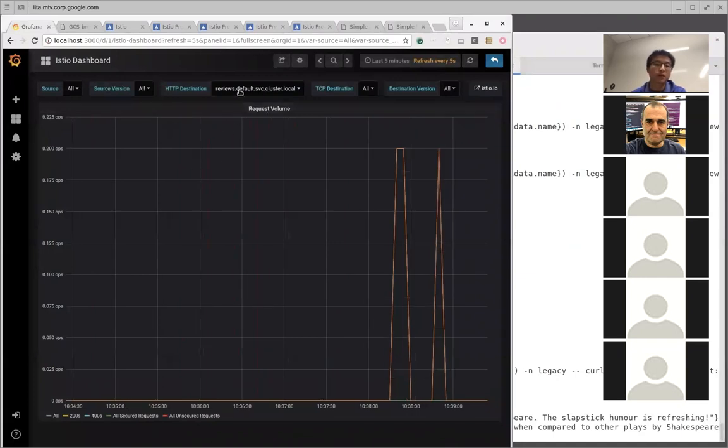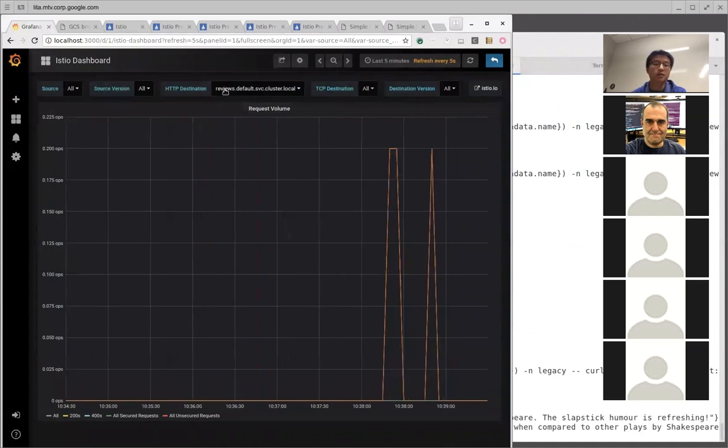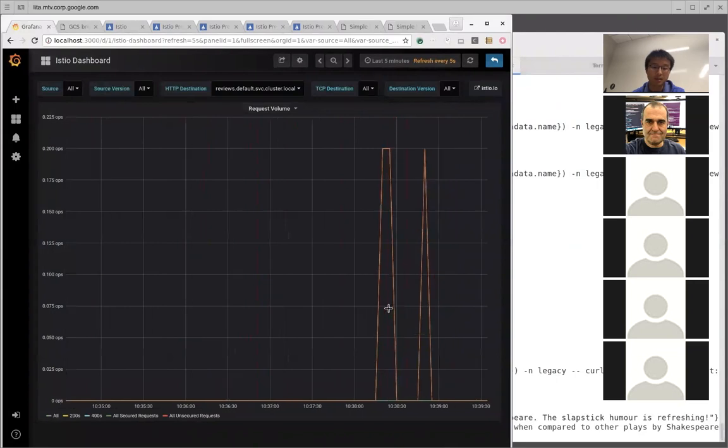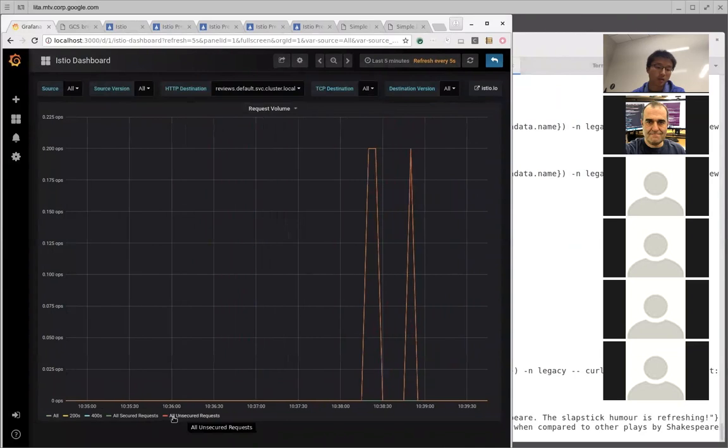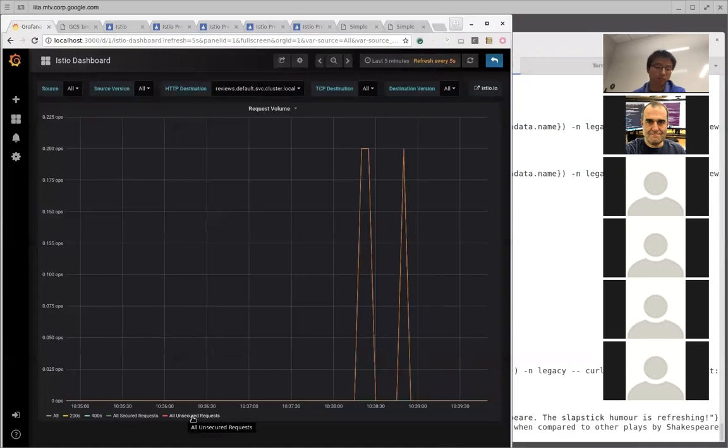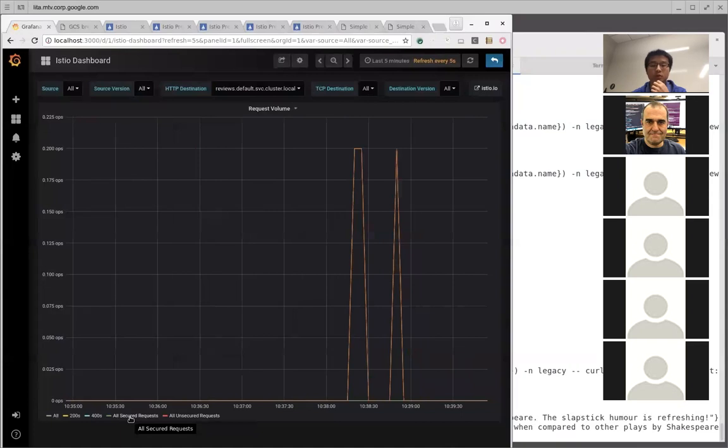You can specify the destination, say right now it's reviews, which is our back end. From here, you can see the traffic that we just triggered. One was from the website, the other is from the CLI. As you can see here, it says all unsecured requests. Once we enable MTLS, you can see some green traffic, which is secured requests.